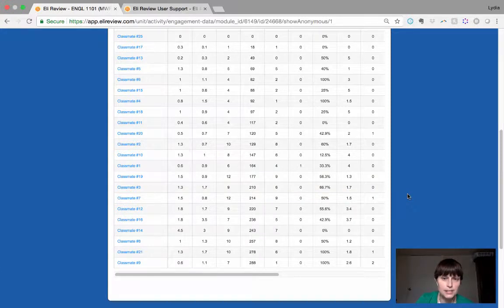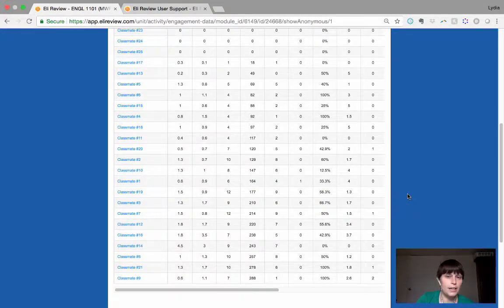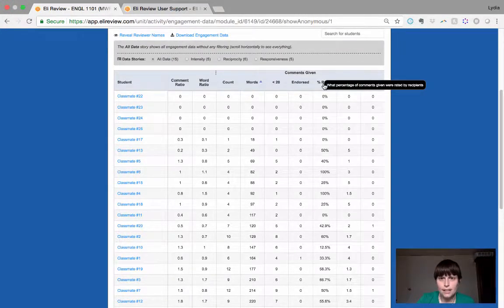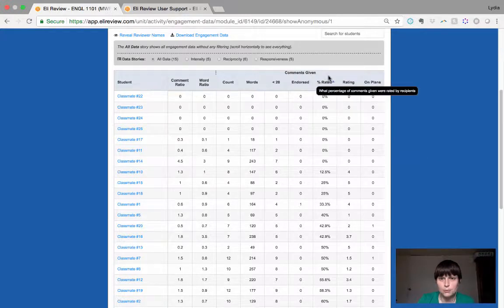So it helps me get a sense of who I can turn to as that super peer, like how I can basically pair one of these struggling students with a student who's in the average with a student who's a super peer, so that they get to have the zone of proximal development. They get to see the goal in another peer and see how that peer got there and try to work on it. Okay, and then last thing, the percentage, let's see, this is the percentage that were rated.